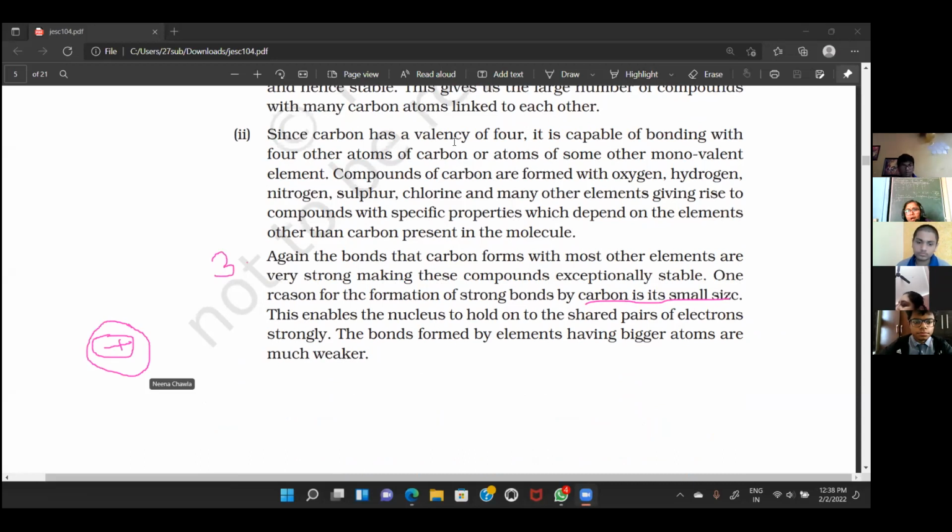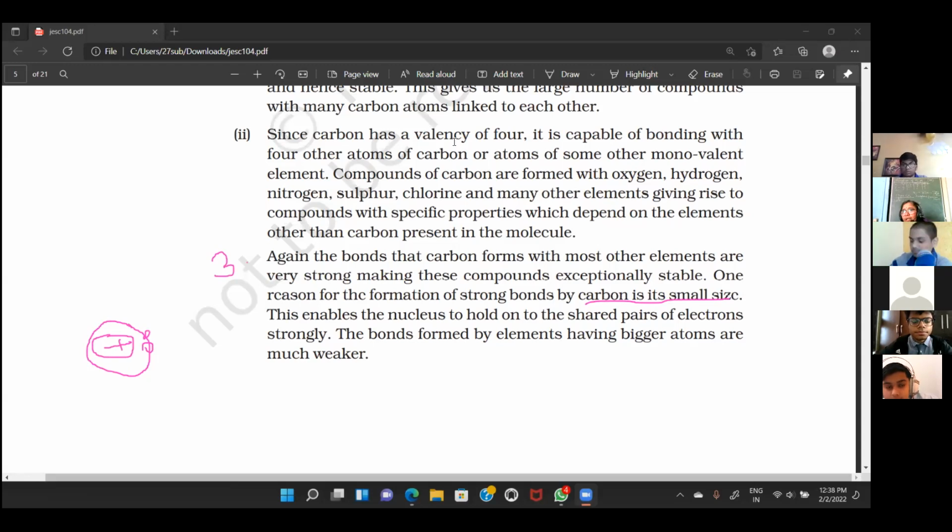The electrons present in the outermost shell, or who pulls the electrons towards it? Ma'am, the nucleus. No beta Divija, the sharing is of the outermost electrons, but who helps in pulling? The nucleus. So the nucleus. The one whose size is smaller will pull easily or not? Yes, ma'am, it will pull the electrons very quickly.